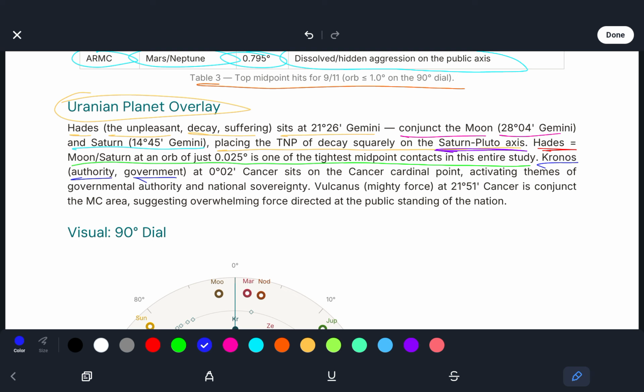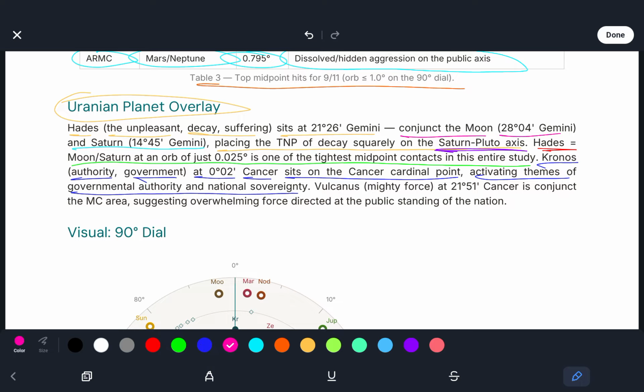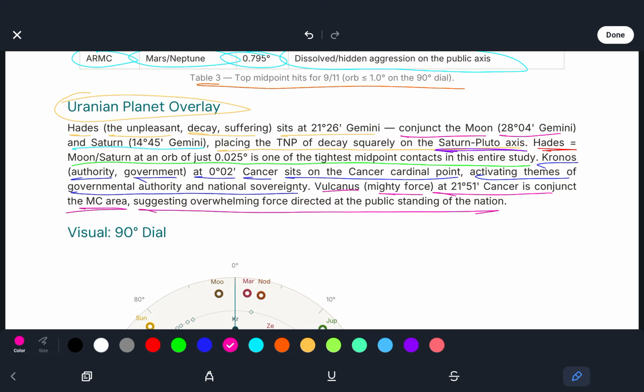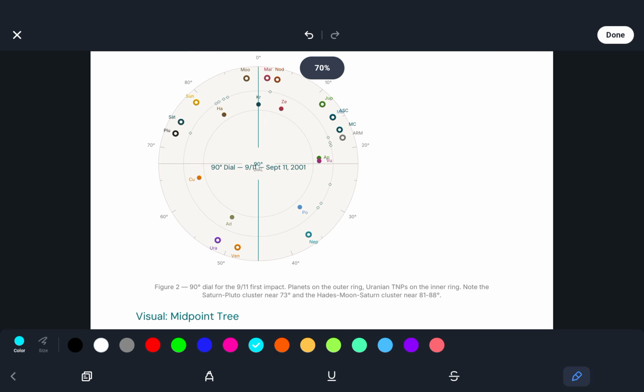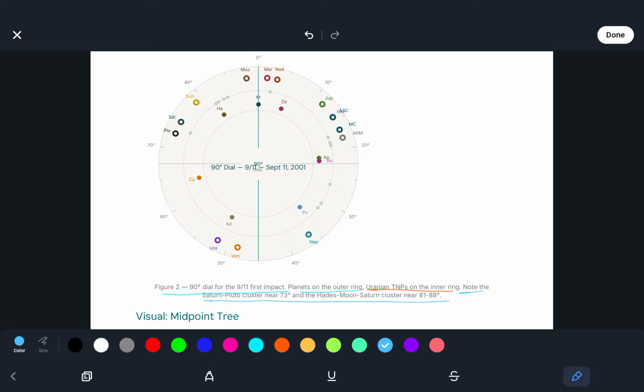Kronos, which is authority and government, at 0 degrees 02 Cancer, sits on the Cancer cardinal point, activating themes of governmental authority and national sovereignty. Vulcanus, mighty force, at 21 degrees 51 Cancer, is conjunct the MC area, suggesting overwhelming force directed at the public standing of the nation. And now I want to show you guys this visual, the 90 degree dial of the 9/11 first impact, with planets on the outer ring. We see Uranian TNPs on the inner ring. We can note the Saturn-Pluto cluster near 73 degrees and the Hades-Moon-Saturn cluster near 81 through 88 degrees.